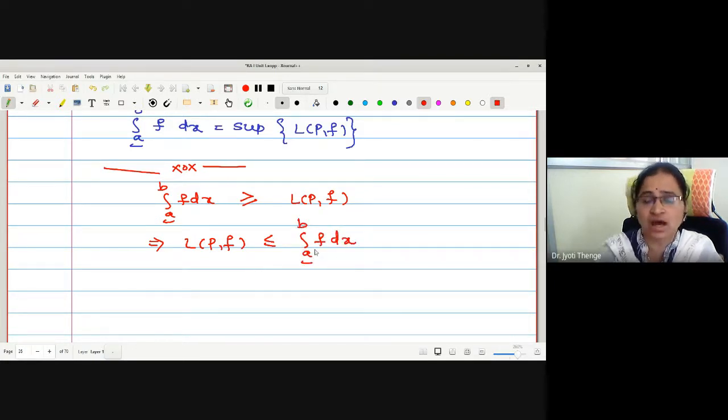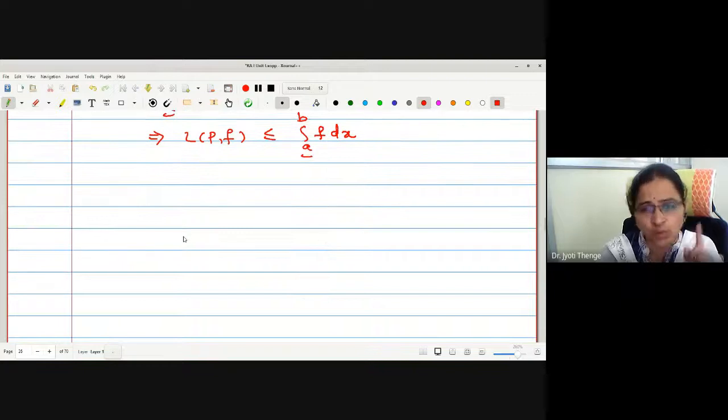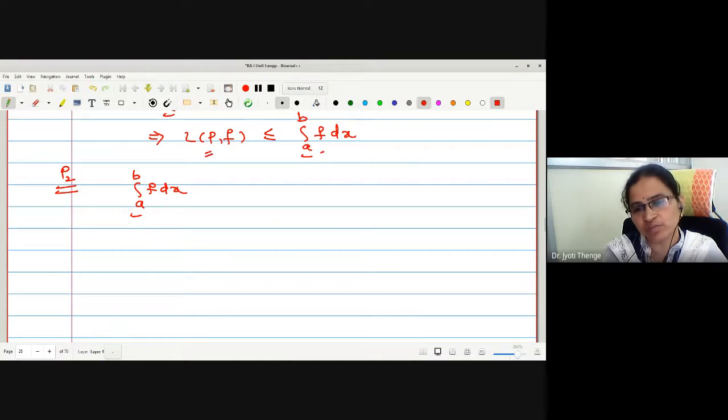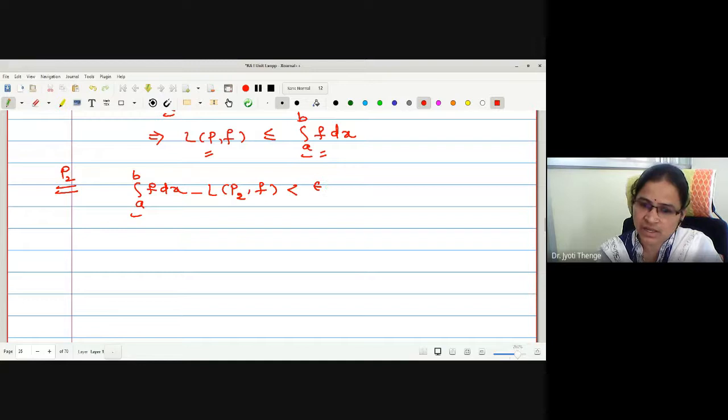Now looking at this again, we were interested in finding one particular partition such that the difference between the two is less than epsilon by 2, right? Therefore, can I have a partition, say P2, such that the positive difference, the lower integral minus L(P2,f), I can select less than epsilon by 2?